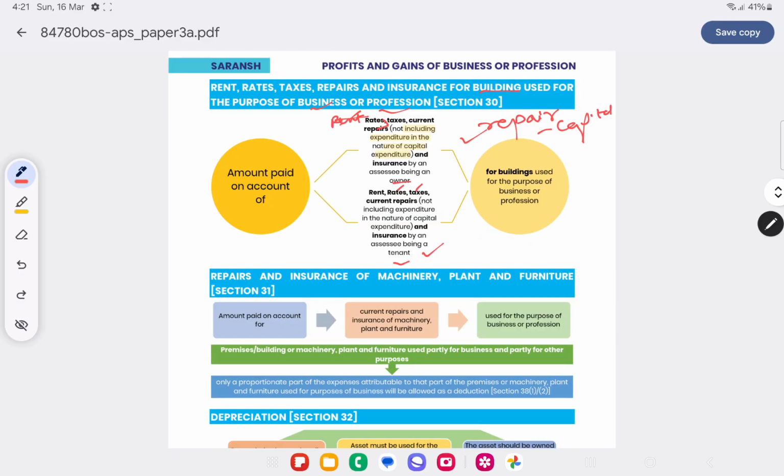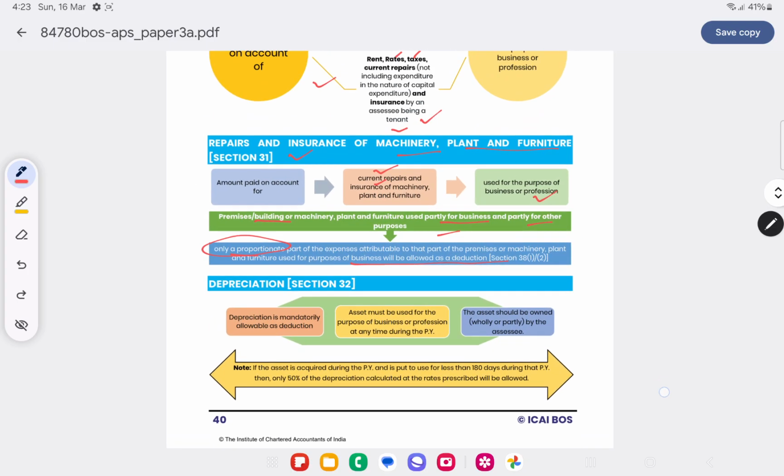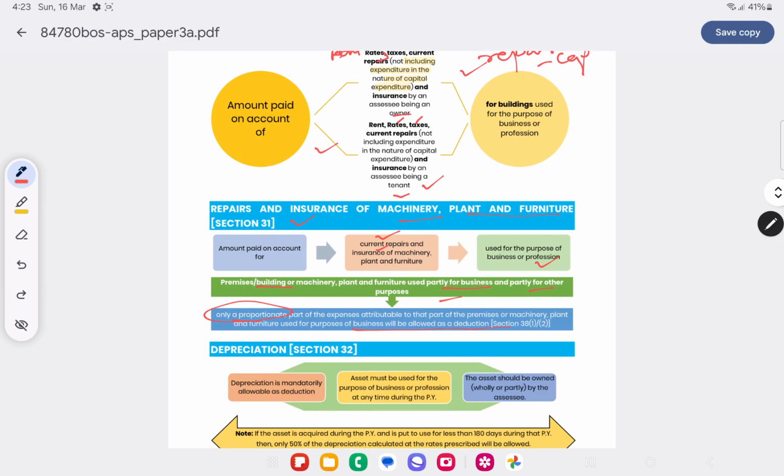Now the next section is section 31. We have seen repairs and insurance, rates and taxes, rent for the building. What about machinery, plant and furniture? In this case, any current repairs and insurance paid for plant and machinery can be claimed as deduction for business and profession. What if my building is used for both business and personal purposes and I am paying repairs and insurance for that? Then only the proportionate amount attributable to the part used for business will be allowed as deduction. Now there will be a question, what if the tenant has paid for capital repair?